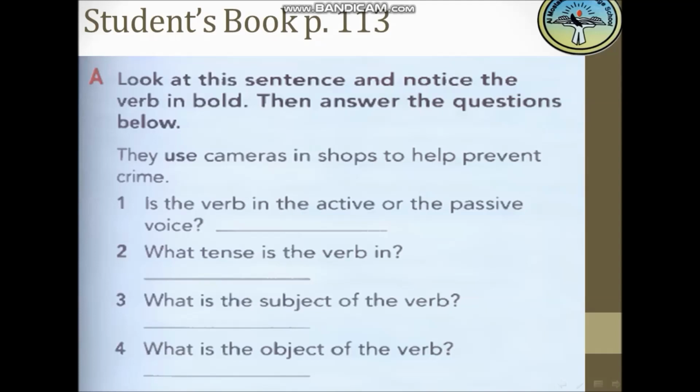As we saw in the last two exercises, the main verb was in the past participle form. Do you think the verb use here is in the passive or the active voice? What tense is the verb in? What is the subject of the verb? What is the object of the verb? You have 5 seconds to think carefully before you answer.